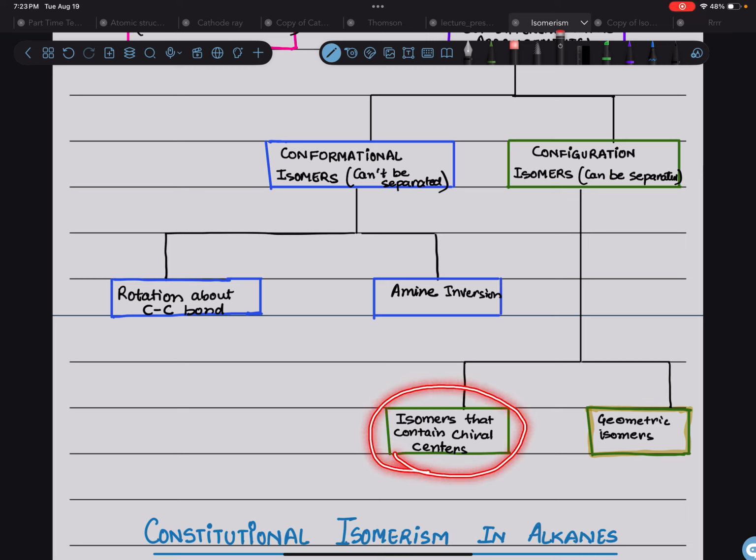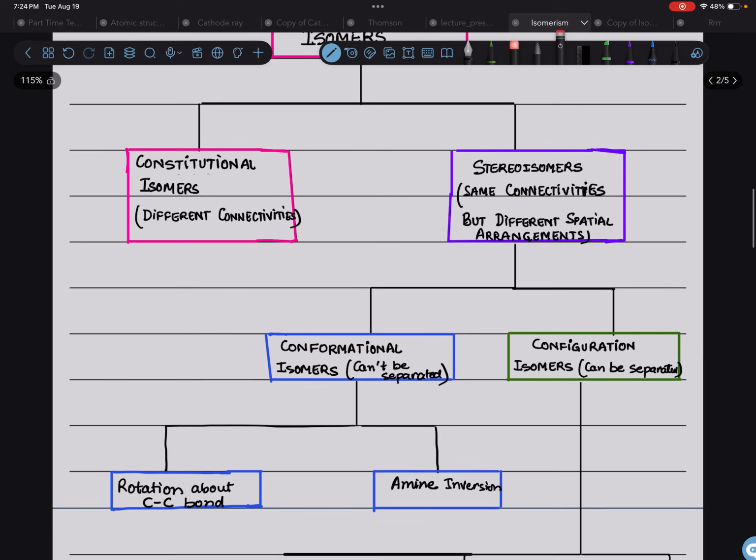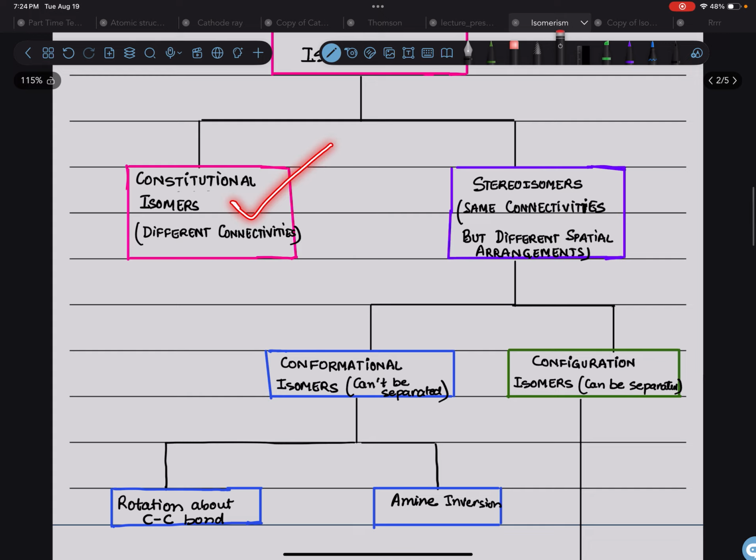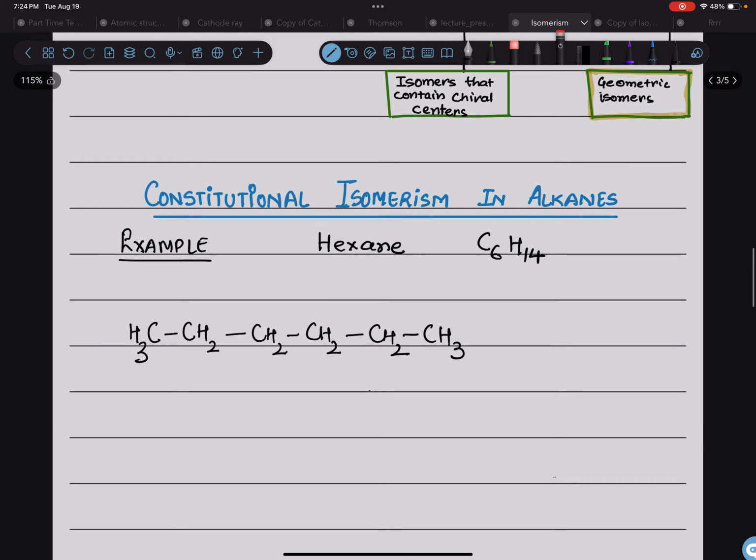Now, what is the meaning of chirality and all that? It's a separate chapter in itself, which deserves like 3, 4, or even 5 videos. And then we'll do some practice tests to find out what type of isomers, stereoisomers those are. So today our focus would be on the constitutional isomers, and that too the constitutional isomers of alkanes, right? So this is the example of an alkane, which is hexane, C6H14.